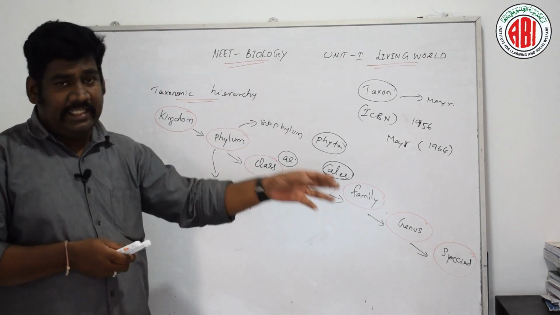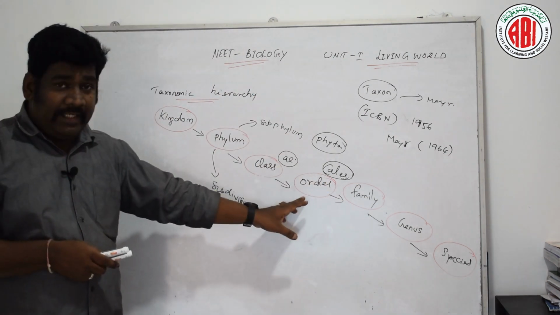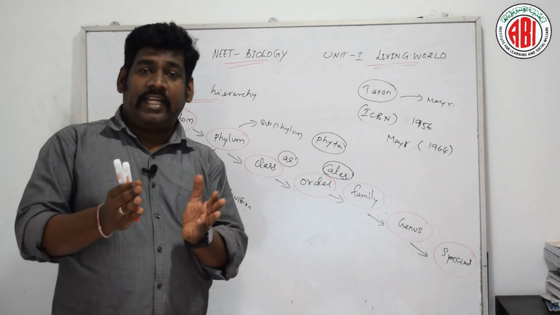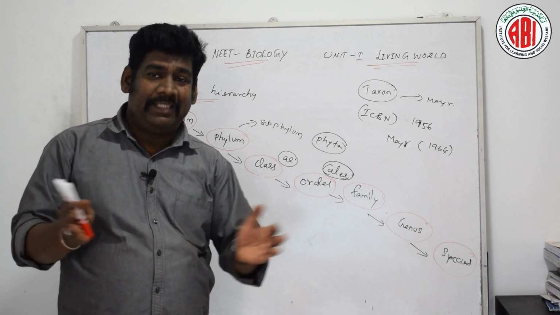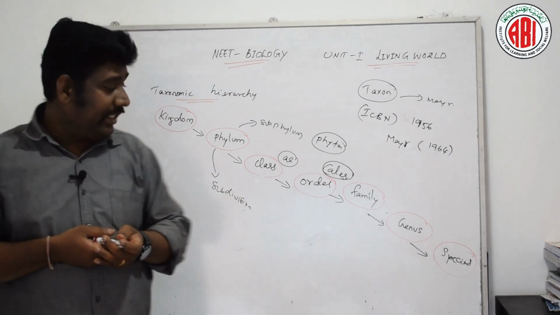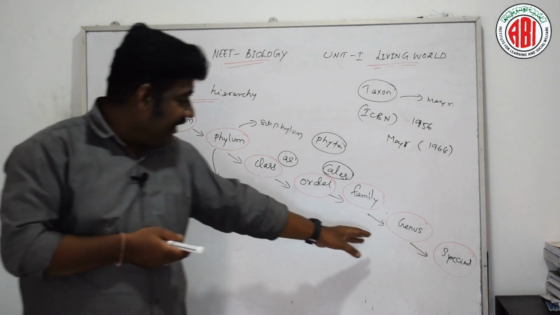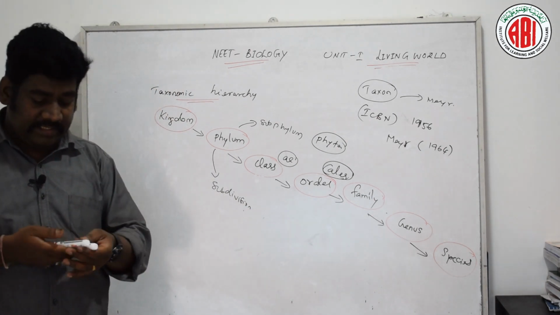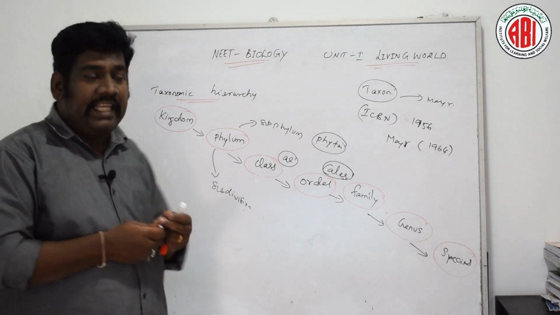The next category is family. Under this category, an order can be divided into one or more families. All the families comprise an order, and it is a taxonomic category which lies between genus and order. This also has a suffix, which is aceae.